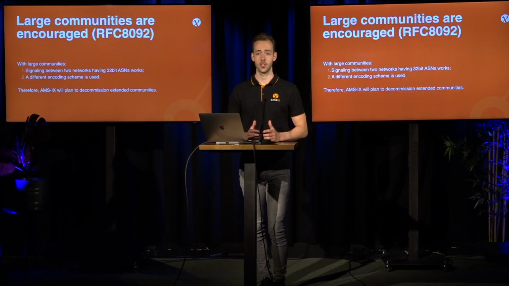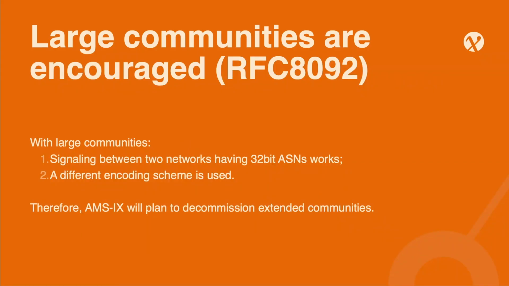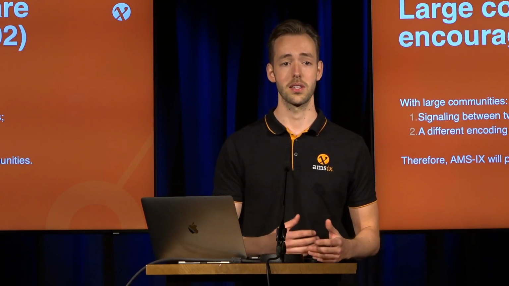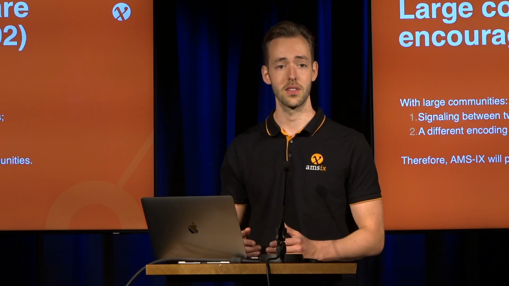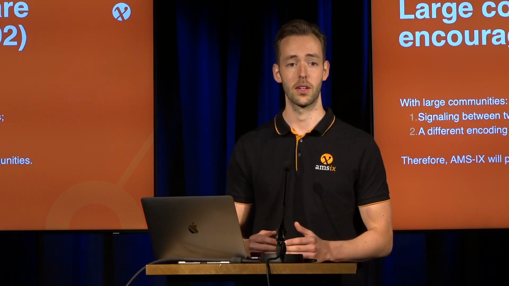Overall, we recommend using large communities. Per the RFC standard, they are the ones that are most common to use, and they cover the entire topic. Signaling between two networks that have a 32-bit ASN actually works, in contrast to extended communities where that does not work. The reason why it works is because of a different encoding schema that is used that consists of a 12-octet quantity. Because of this, and because of the large communities and their coverage for every piece of communication, we're planning to decommission extended communities in the future.